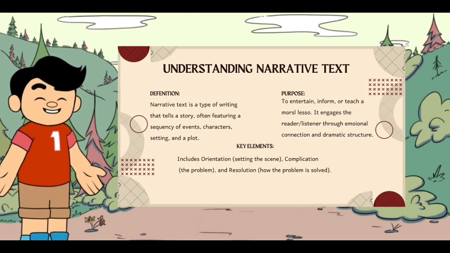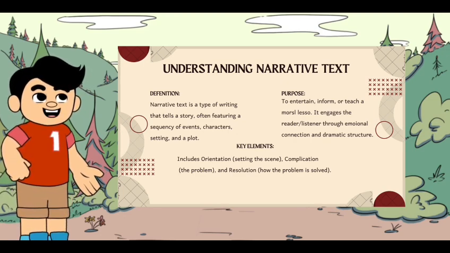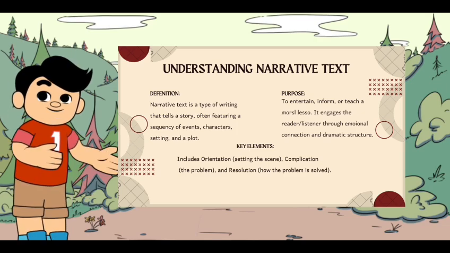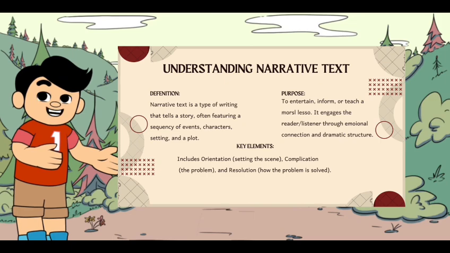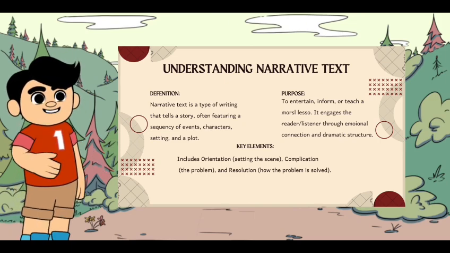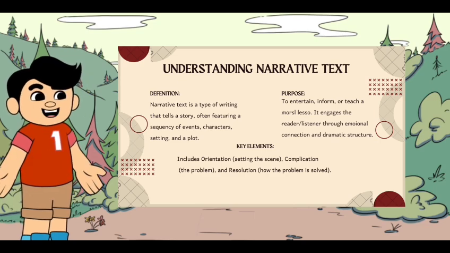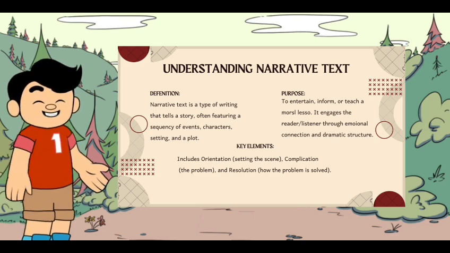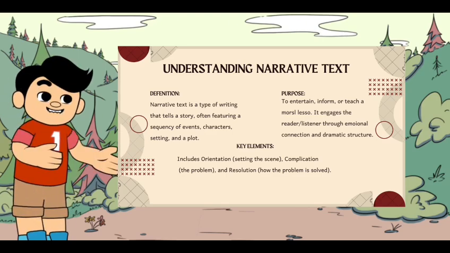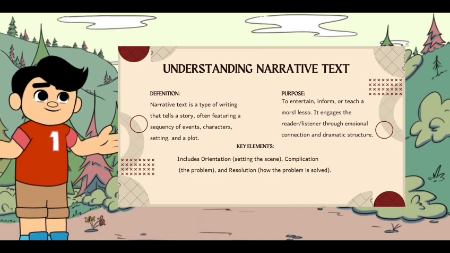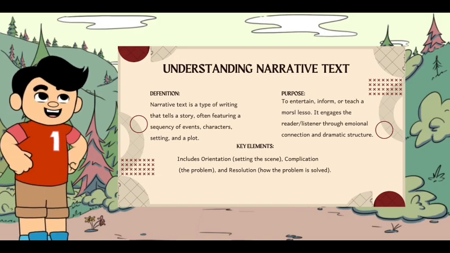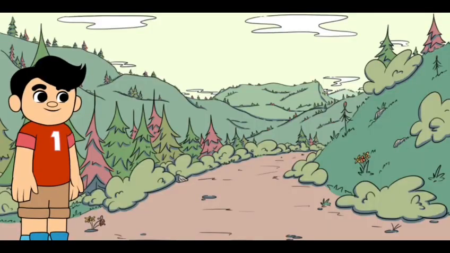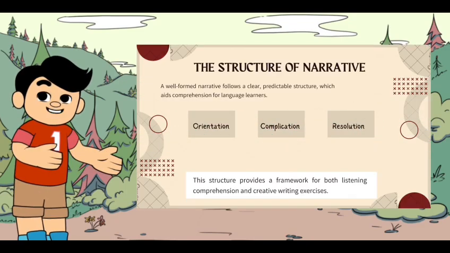Narrative text is a type of writing that tells a story, often featuring a sequence of events, characters, settings, and a plot. The purpose of narrative text is to entertain, inform, or teach a moral lesson. It engages the reader or listener through emotional connection and dramatic structure. The key elements include orientation, or setting the scene; complication, or the problem; and resolution, or how the problem is solved. Now, let's move to the structure of narrative text.